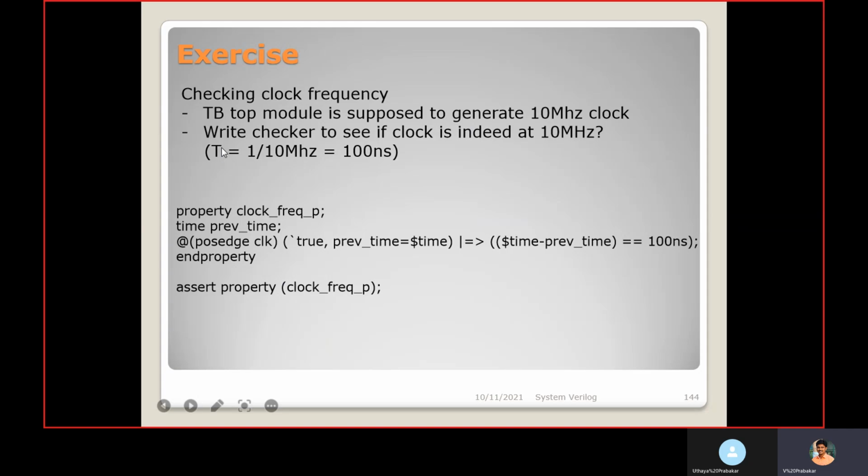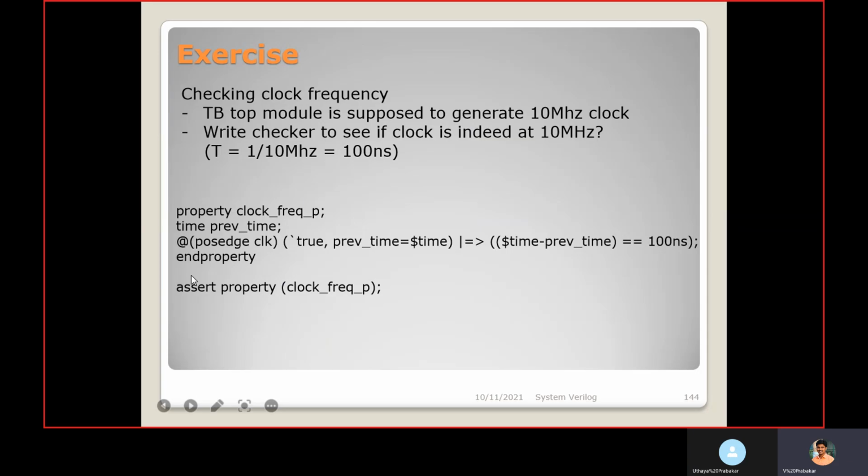So first we can calculate the time period. Time is 1 divided by frequency. Frequency, we are expecting 10 megahertz, so the time period will be 100 nanoseconds. Inside the property, we are writing a property to check the clock frequency.